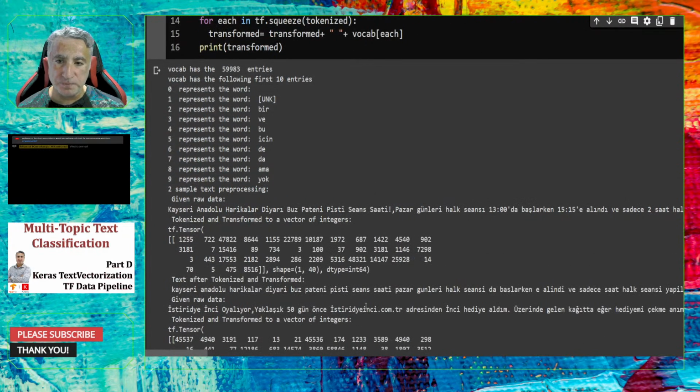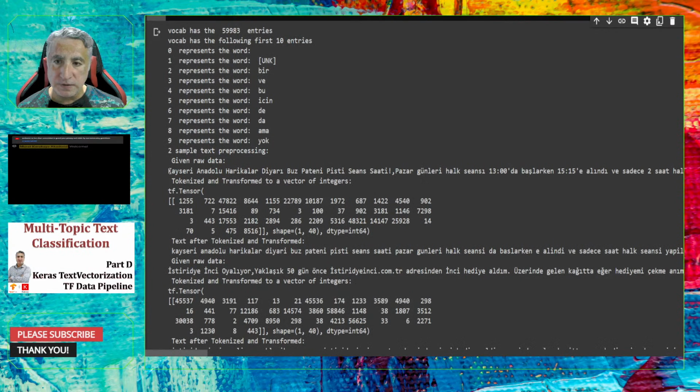Let me show you. Here, this is a given text in Turkish. And then, after tokenization, standardization, and transformation, we have a TensorFlow tensor. And here is the integer vector, which has a shape of 1 and 140, I am sorry.